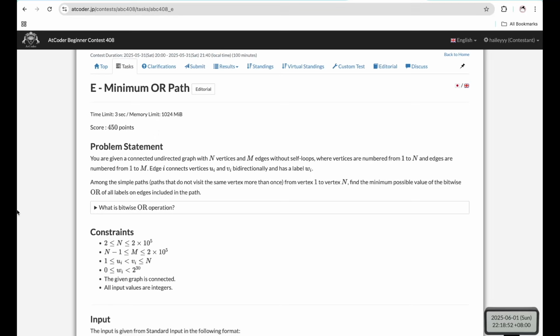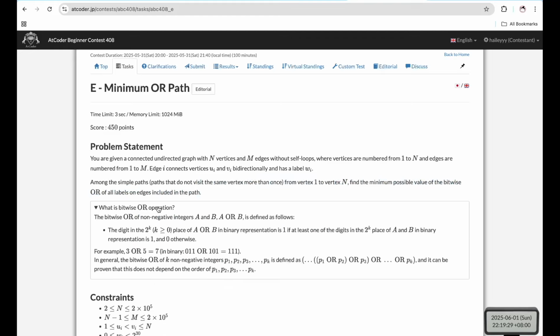Next, we can move on to problem E. And for problem E, we have a graph with n vertices and m edges. And the edges are undirected. So these edges connect vertices u and v and have a label of w. And from all the paths from vertex 1 to vertex n, we want to find the minimum possible value of the bitwise OR of all labels on the edges included in the path.